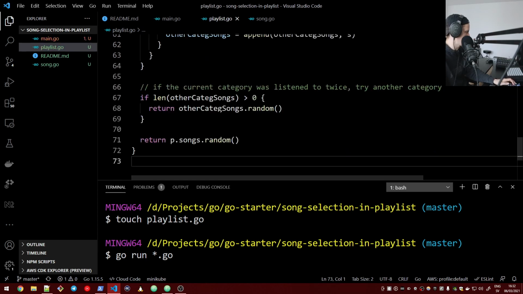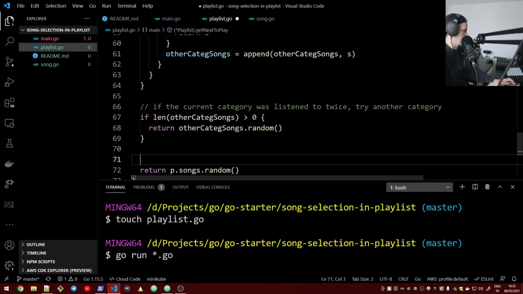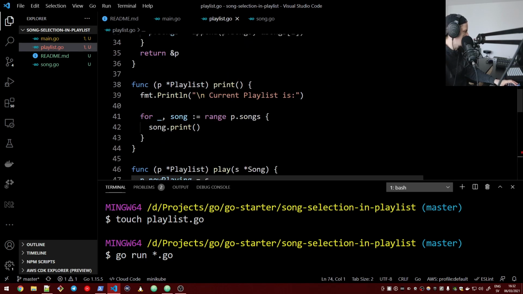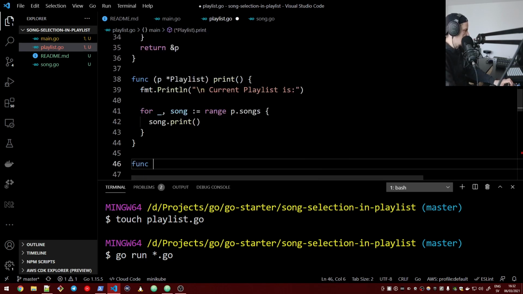Right. We should also probably, if we are going to restart the playlist, it's completely irrelevant at this point what songs were liked how many times, because we would probably want to reset the number of likes. So let's just do that. Reset likes. We do not have this function, but we should create it right now. So let's just go and create it. Function on a playlist pointer. So we say reset likes.